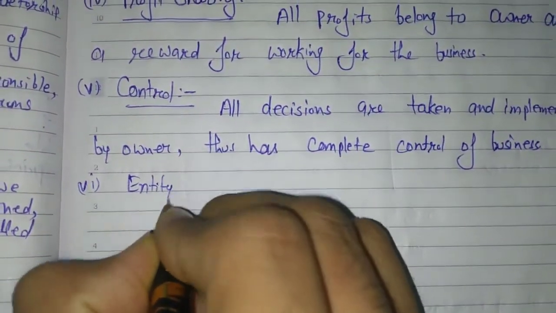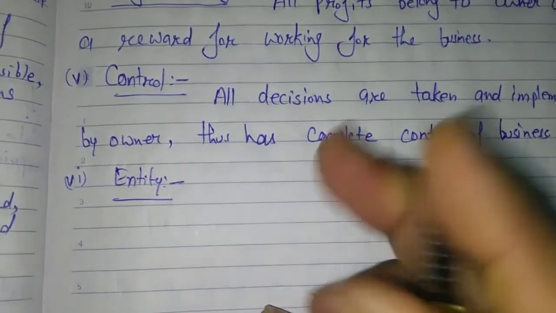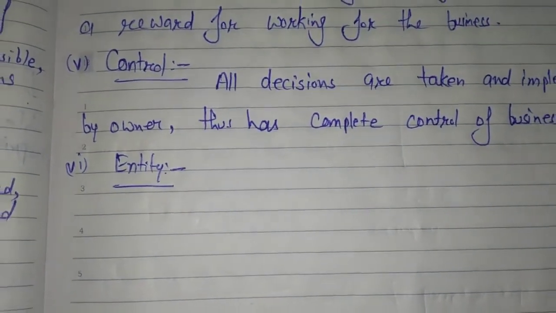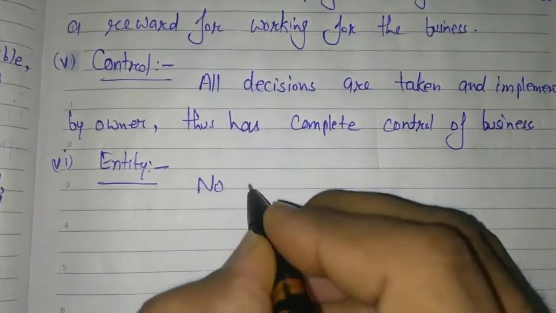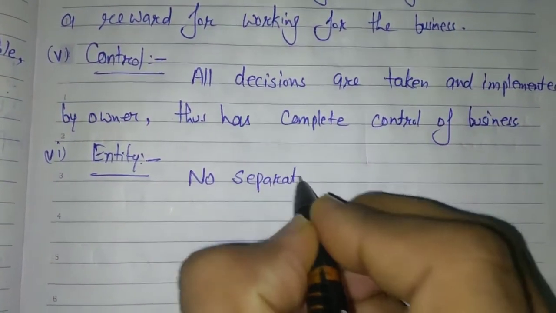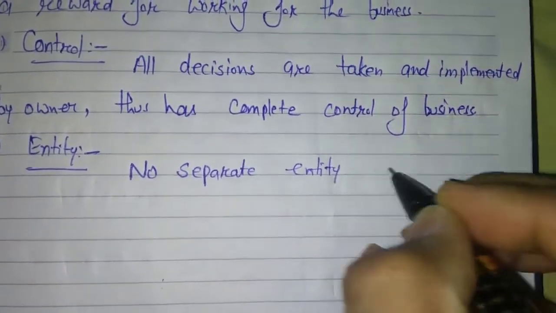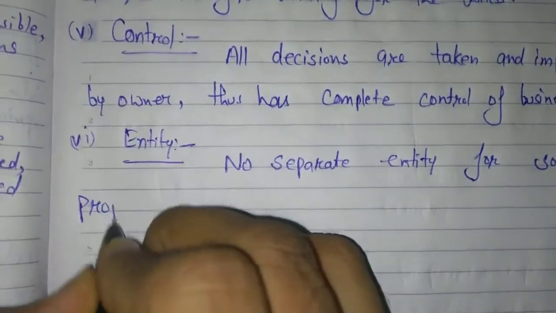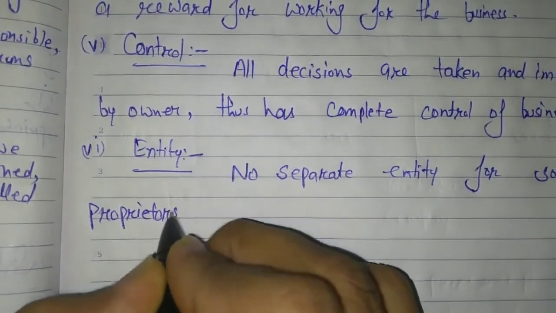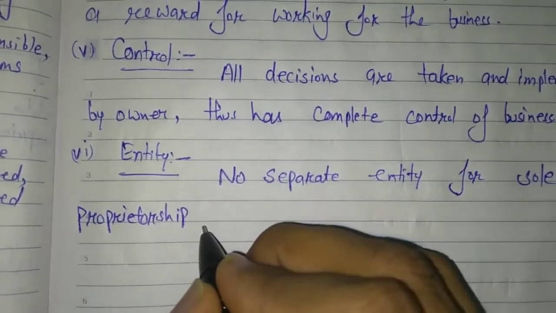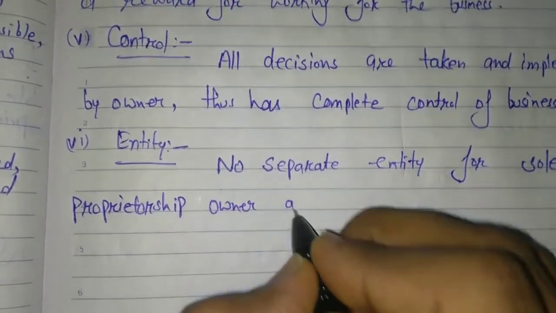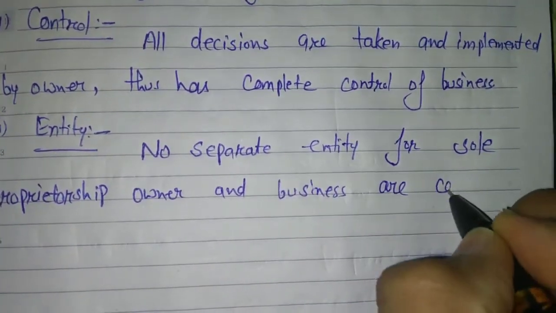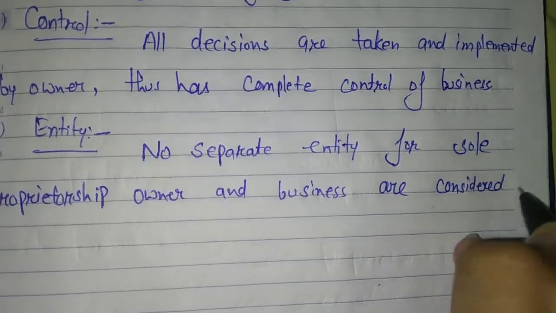Next feature, entity. Listen, the meaning of entity in Hindi is astitva. So you can write it here: no separate entity for sole proprietorship. It means owner and business are considered as one. Okay.